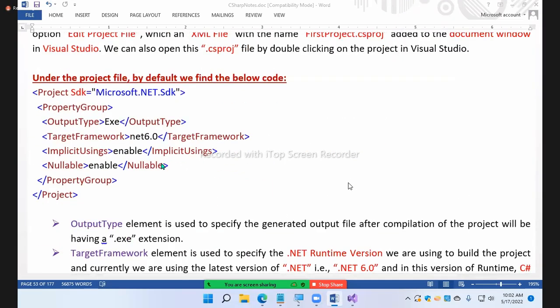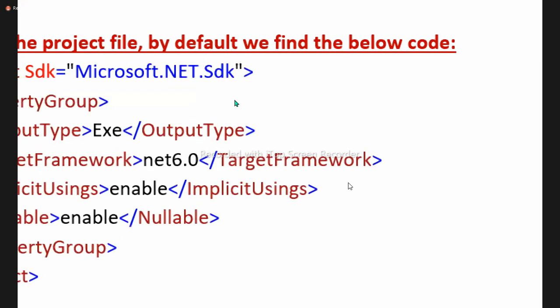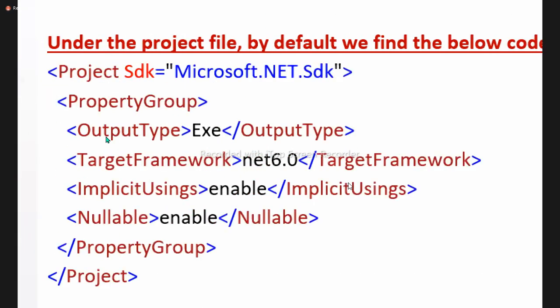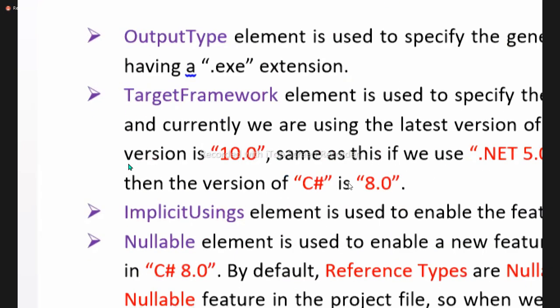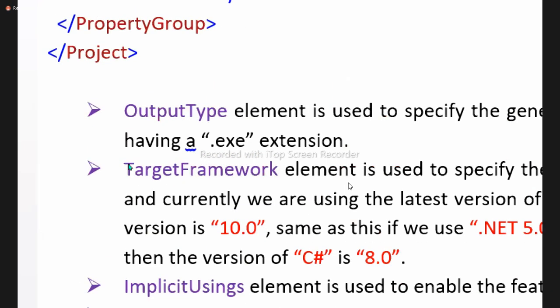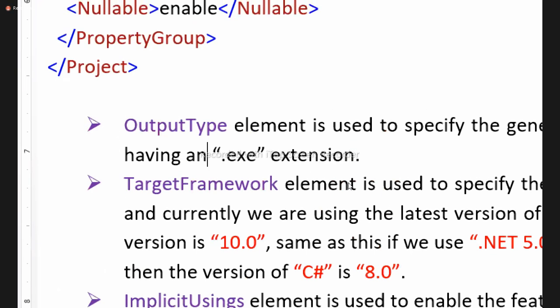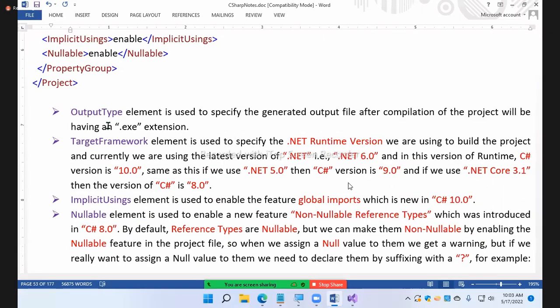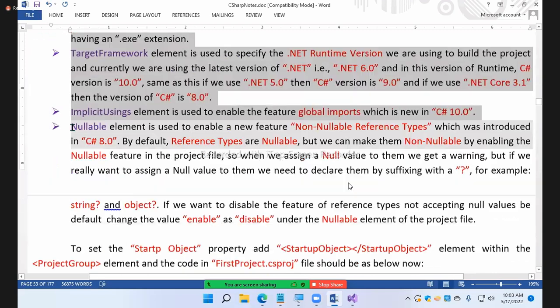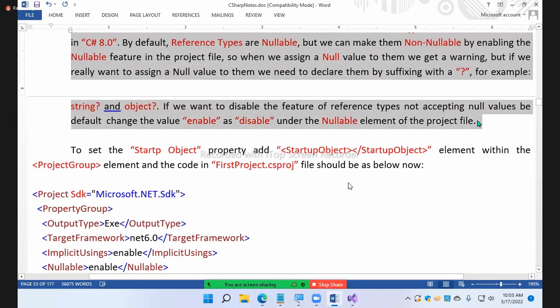Under the project file, by default we find the below code. And here, I have given you the information about each and everything present there. Each and everything I have listed, what is the use of it, and why should I use it. Read.